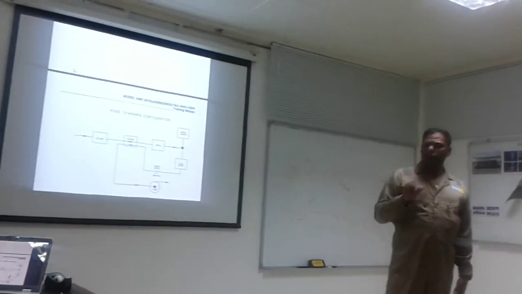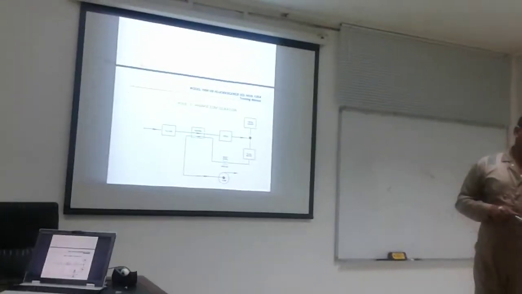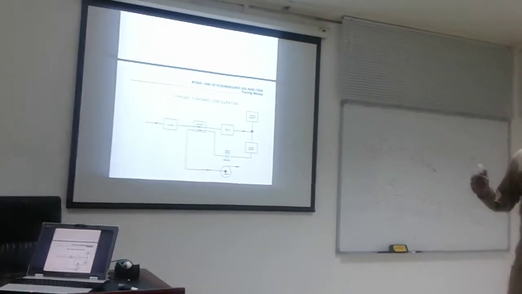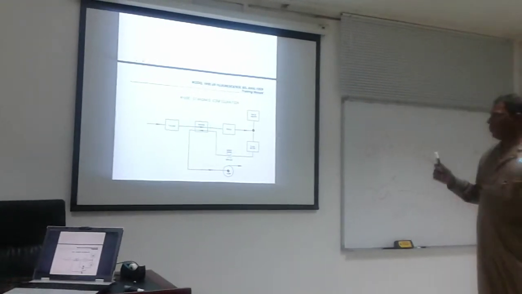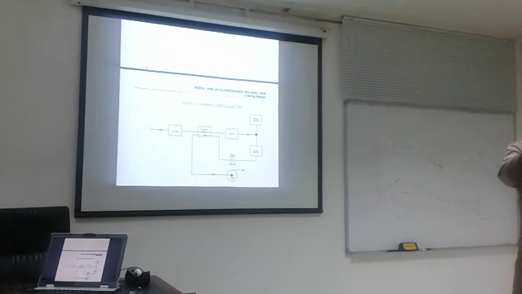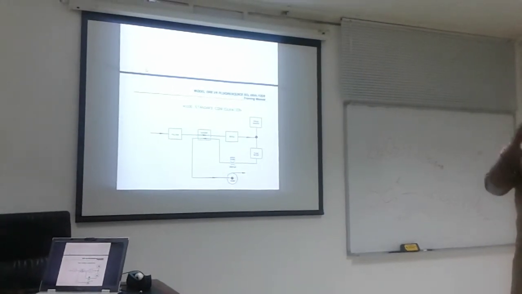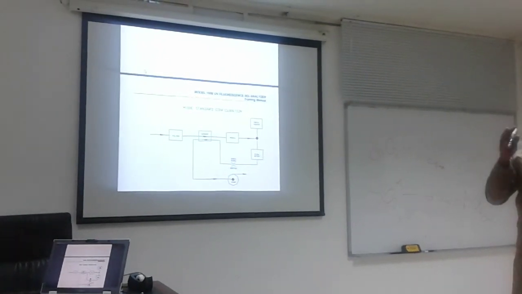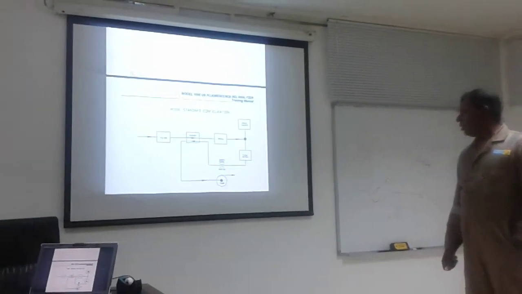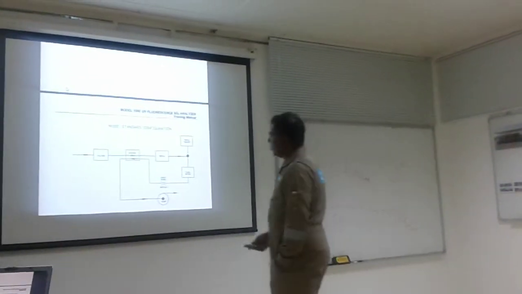So if sulfur dioxide is present in your sample, what will happen? The reading will be higher, so it will affect your measurement. For that purpose, we put in one scrubber with some chemical in it. That chemical scrubs out the sulfur dioxide.